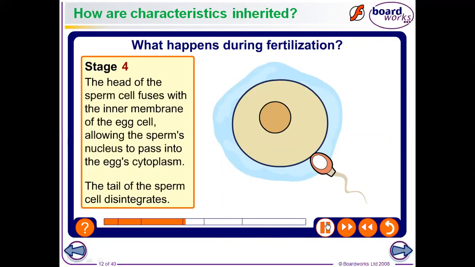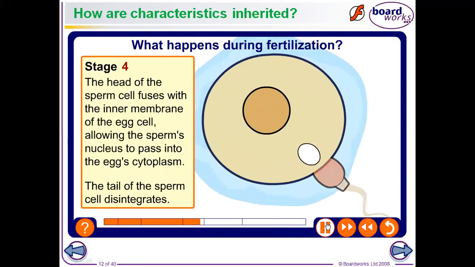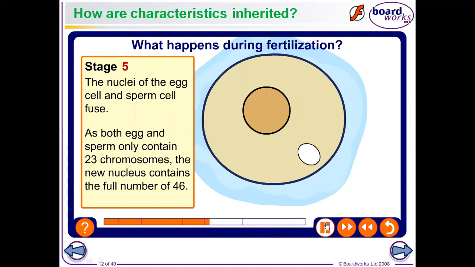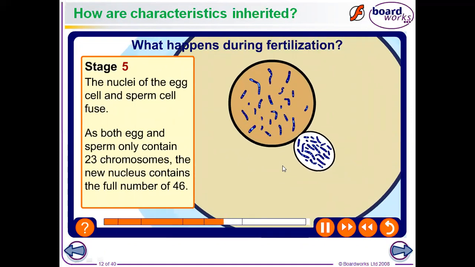The head of the sperm cell fuses with the inner membrane of the egg cell, allowing the sperm nucleus to pass into the egg cytoplasm. The tail of the sperm disintegrates. Here, the nuclei of the egg cell and sperm cell fuse, meaning 23 chromosomes from the female and 23 chromosomes from the male both fuse and produce a diploid nucleus, and the cell is now called a zygote. The zygote is actually a fertilized egg.